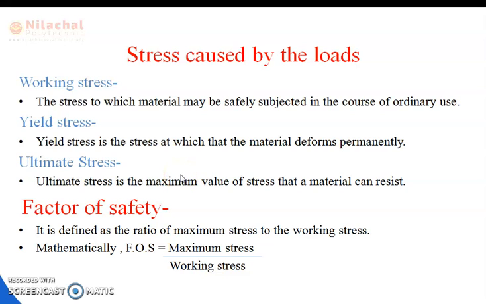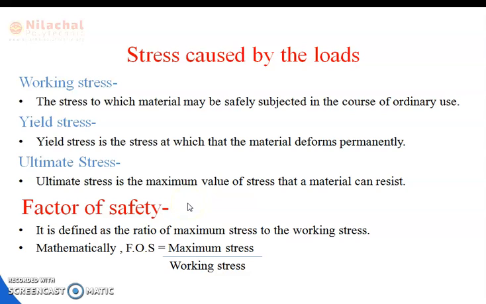When we give the maximum stress to a machine component, it is known as ultimate stress, and the material has to resist the ultimate stress in this body. The maximum value of stress at which the deformation takes place is also known as ultimate stress.